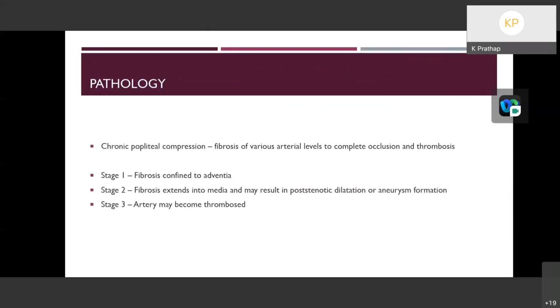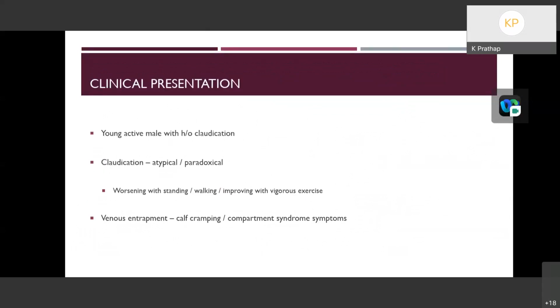Pathology. This popliteal artery entrapment will cause chronic popliteal compression, which can cause fibrosis of the various arterial layers, up to complete occlusion and also thrombosis of the artery. In stage 1, the fibrosis is confined only to the adventitia. In stage 2, it extends into the media and may result in post-stenotic dilatation or aneurysm formation. In stage 3, the artery may become completely thrombosed.